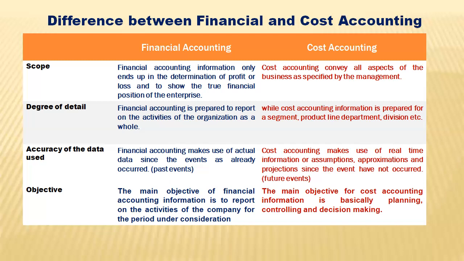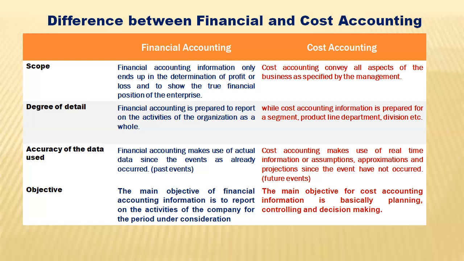While cost accounting information is usually prepared for a segment, a product line, department, or a division, depending on what management wants to achieve with that particular objective. Then accuracy for preparing reports.